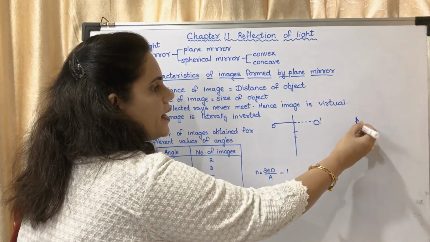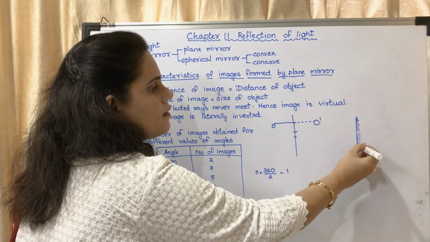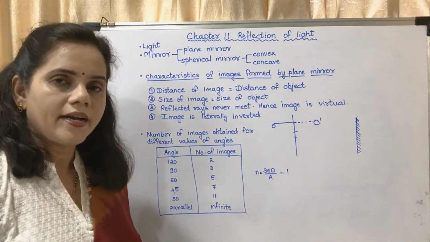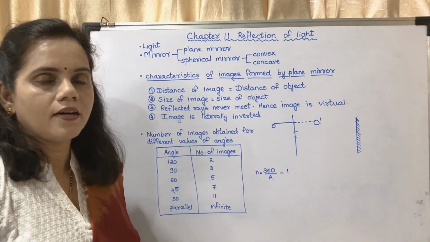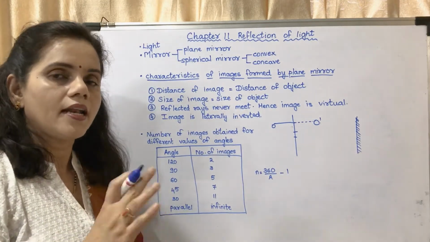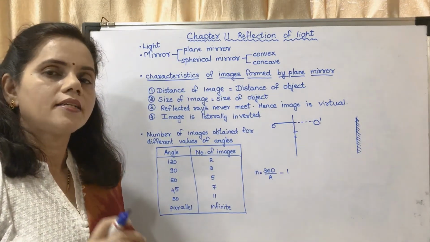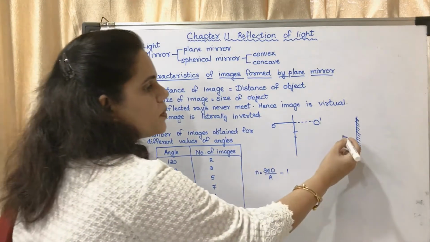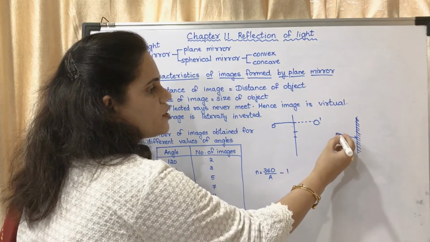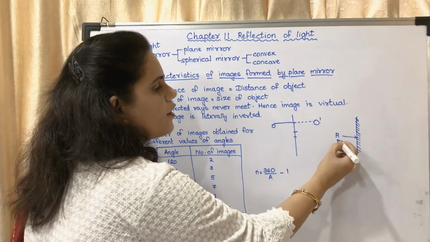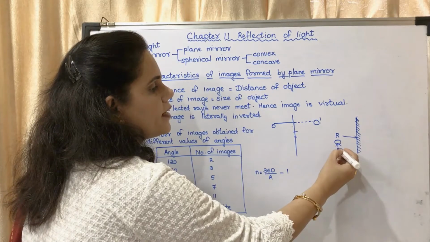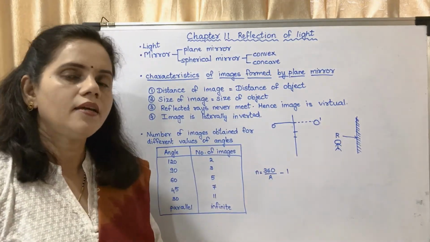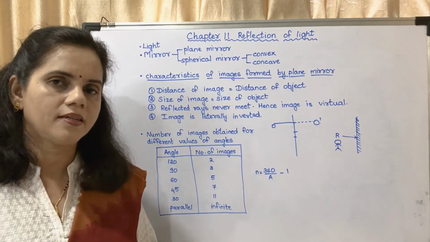Now if you have to convert a glass into a mirror, what you have to do? You have to paint one surface with silver. Okay, here what I have drawn rough, that is coated, that is painted with silver, and on that silver lead oxide is painted so that there are no scratches on the surface of that silver. Now this becomes the reflecting surface, and we are able to see from this side. Okay, we stand on this side and see. The other side is being painted. Okay, this is how plane mirror is made.